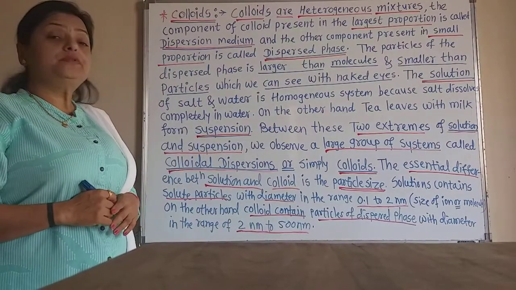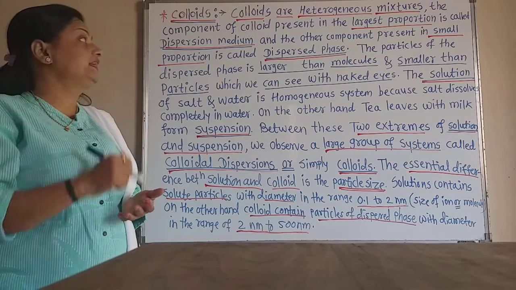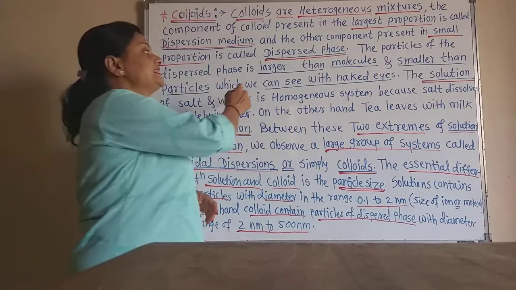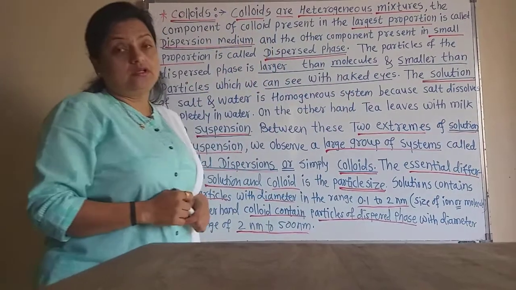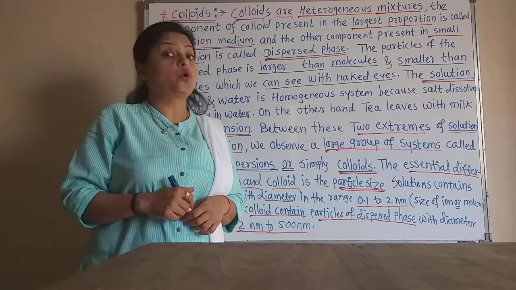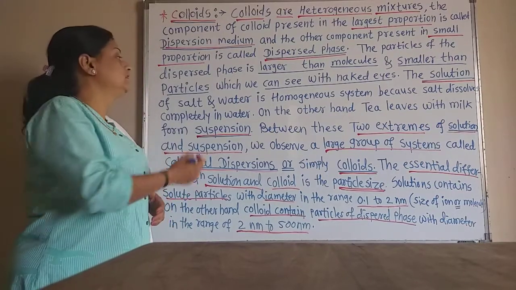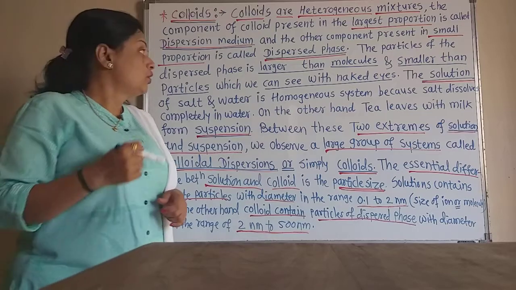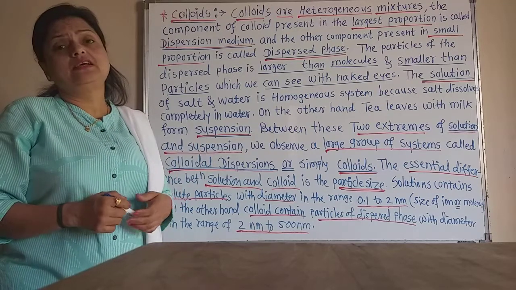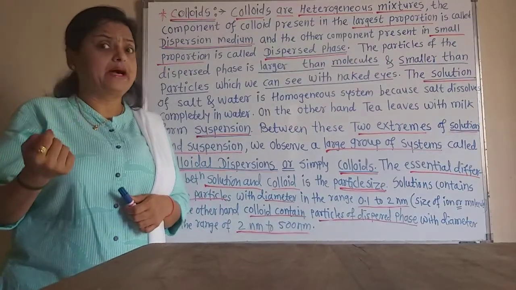The size of the particles of the dispersed phase, which is dispersed into the dispersion medium, is larger than the size of a molecule, but smaller than the size of particles which we can see with the naked eye. Particles like dust or chalk we can see with the naked eye.